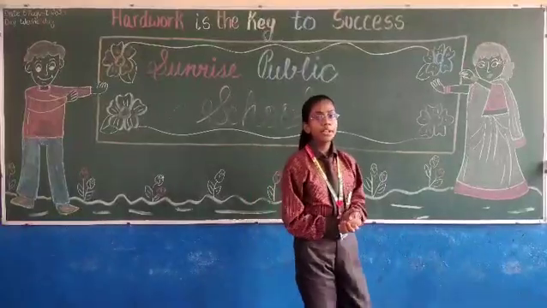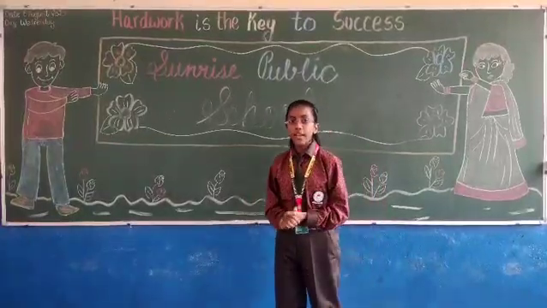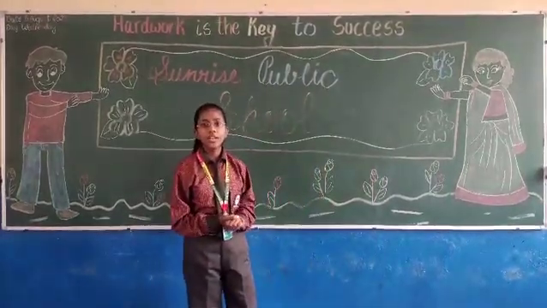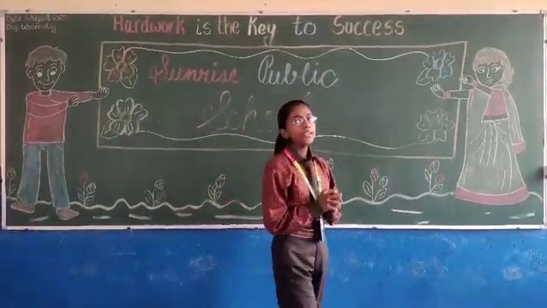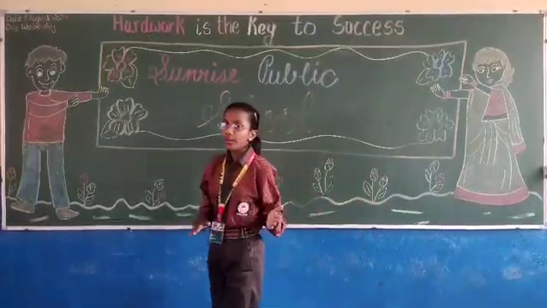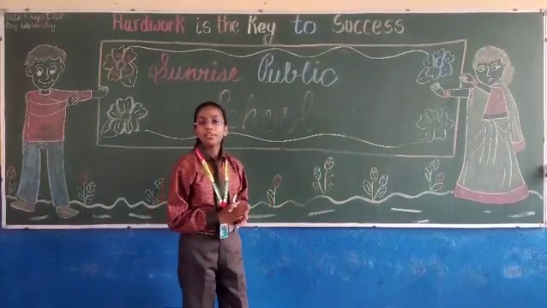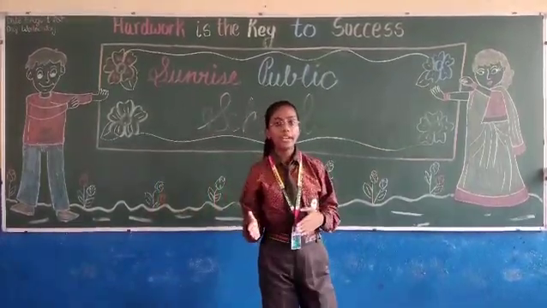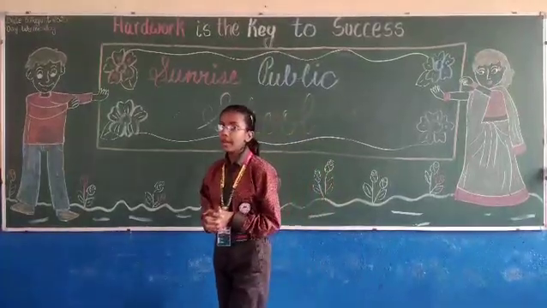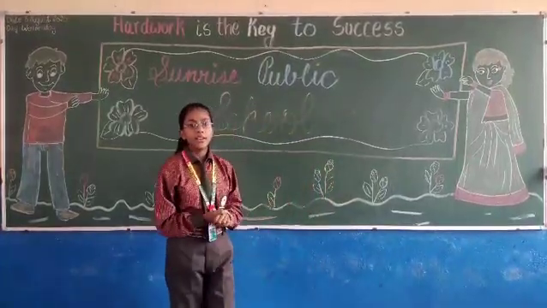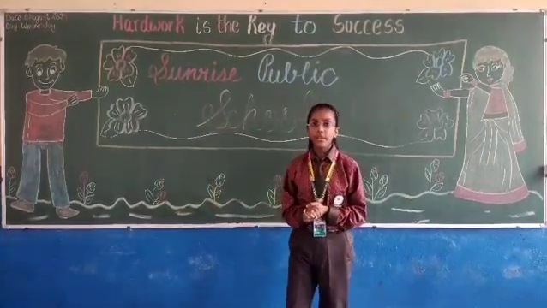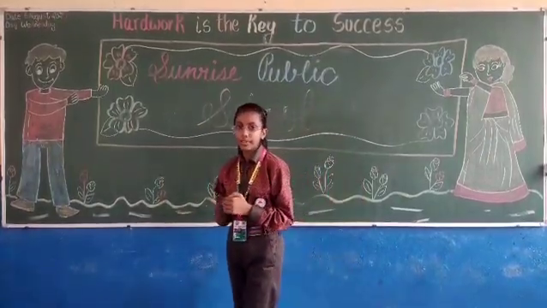Next is time period and frequency. Time period: the time taken by an object to complete one vibration is known as time period. It is denoted by T. And frequency: how many vibrations or oscillations are done by an object in 1 second is known as frequency. It is denoted by F and is measured in Hertz. We can find frequency by 1 by time period.